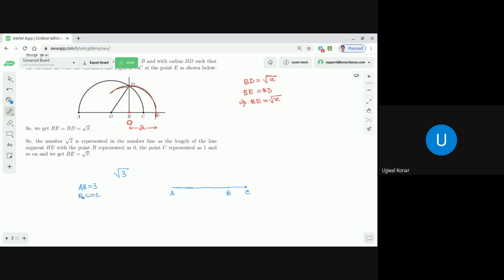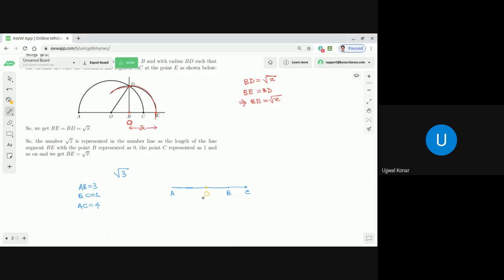Then obviously AC is what? AC should be 3 plus 1, 4. 3 plus 1 is 4. Then what we are going to do, dear students, is find the midpoint of AC. Let me use a different color. Let's say the midpoint of AC is the point O.